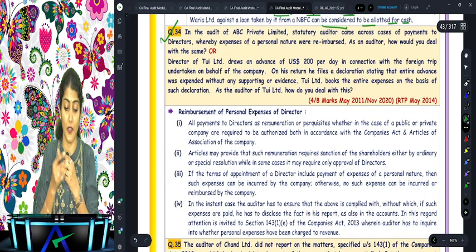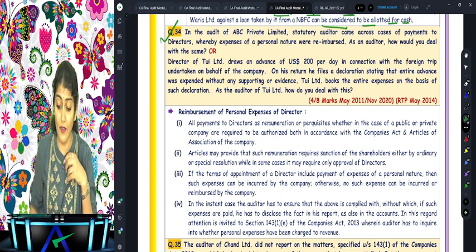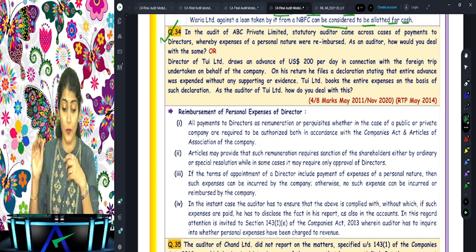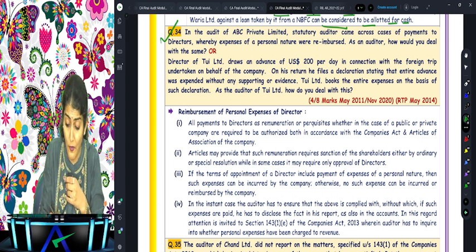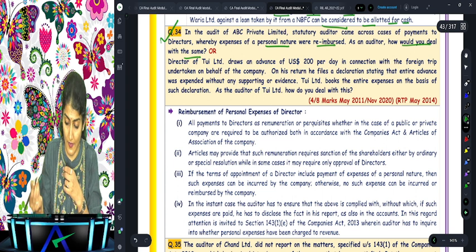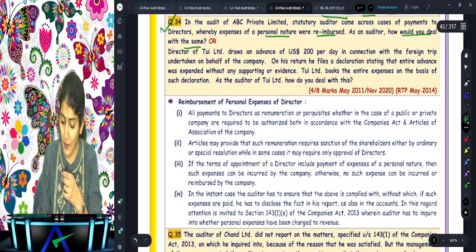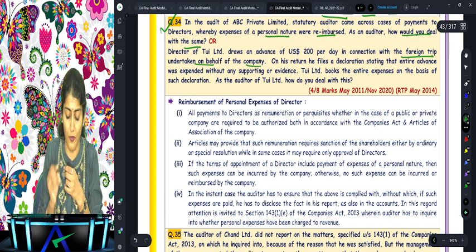Then question number 34. In the audit of ABC Private Limited, the statutory auditor comes across cases of payment to directors where expenses of a personal nature were reimbursed. As an auditor, how would you deal with the same? Right, and again, what does it say? Personal expenses, like a foreign trip undertaken on behalf of the company.